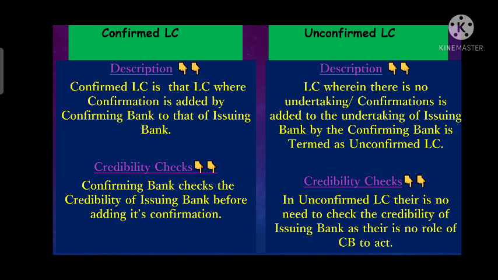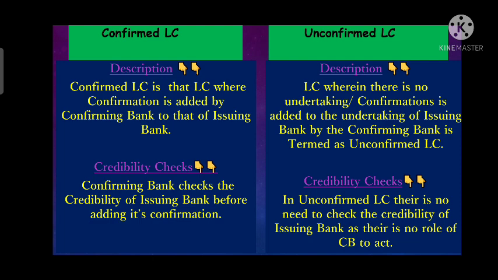Now what actually is a confirmed LC? A confirmed LC is an LC where the confirmation is added by the confirming bank to that of the issuing bank. A confirmed LC is that LC where the issuing bank requested a bank to add a confirmation on that LC. Whereas an unconfirmed LC is that LC where there is no undertaking or no sort of confirmation added by a confirming bank to that of the issuing bank, then it is called an unconfirmed LC.